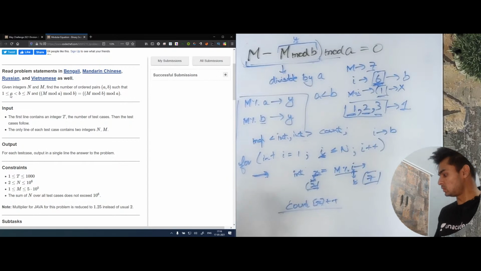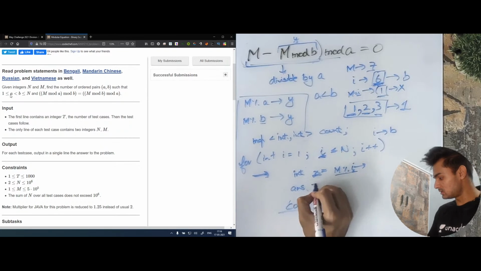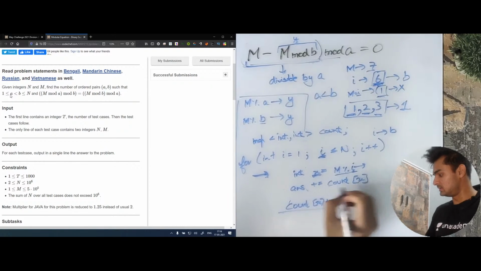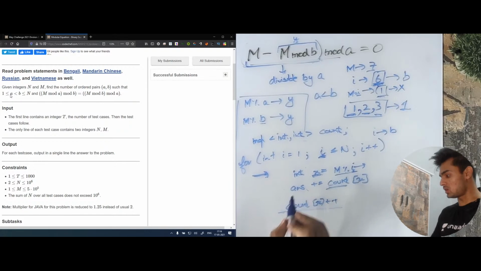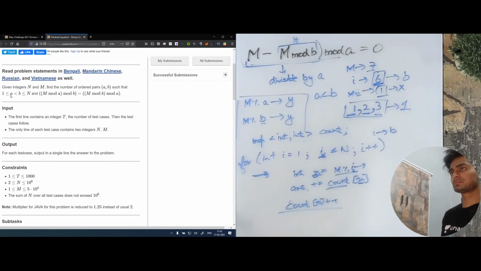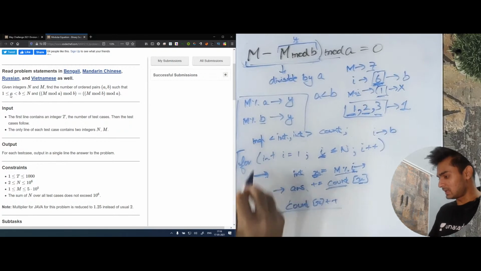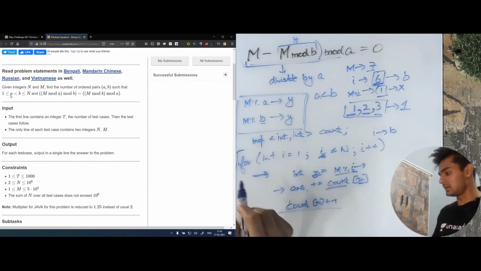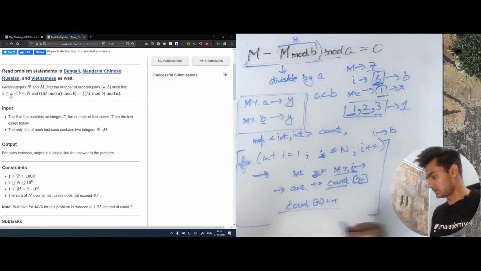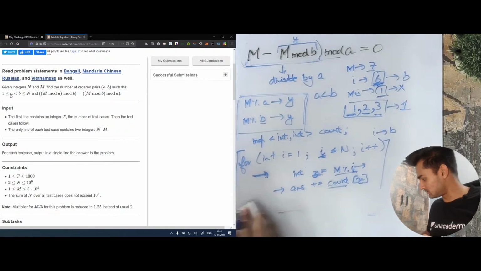So basically what we can do here is, whenever we get this mod value, we can just say answer plus equals count of x, because this count right now has all the values which were less than this i and gave the same remainder. So in this count I'll get all the previous values, basically all the pairs of a and b which gave the same remainder. Now, there is still one thing missing. Let me try to explain that now.